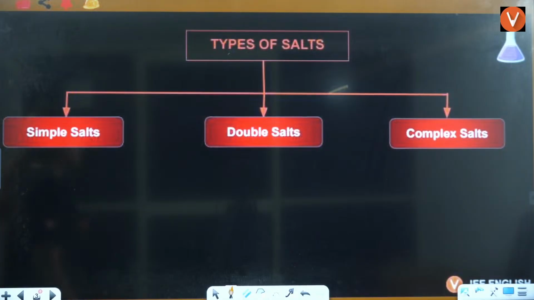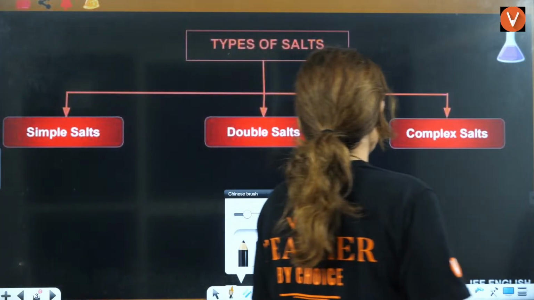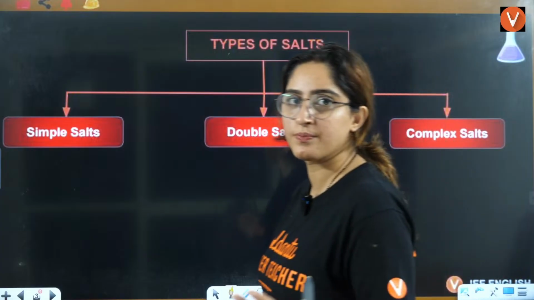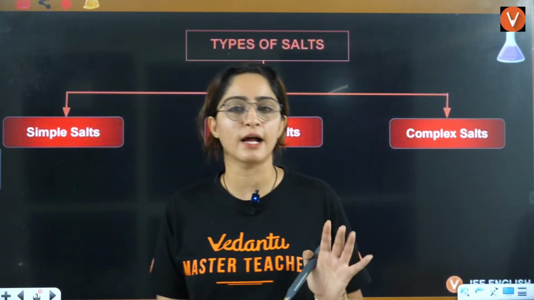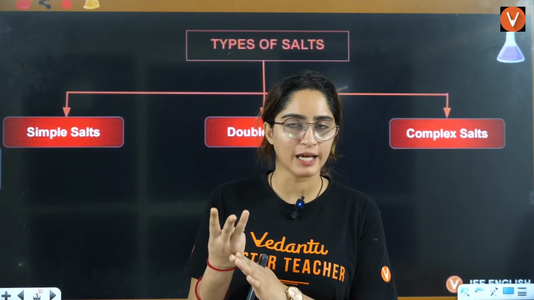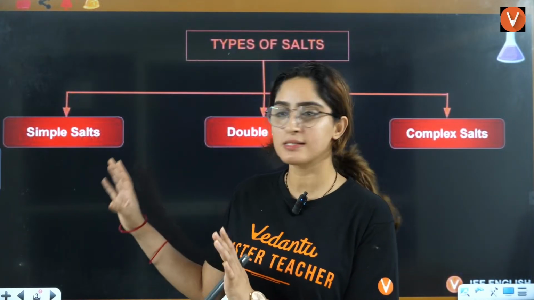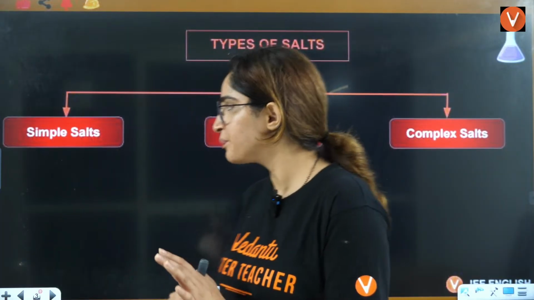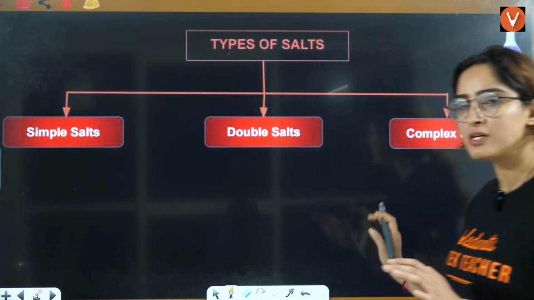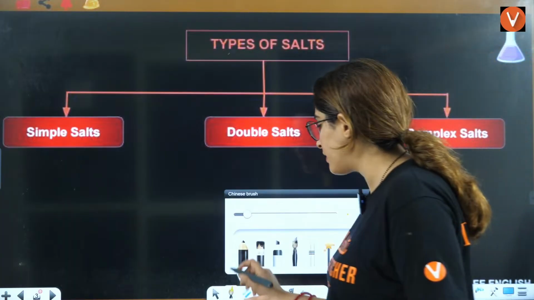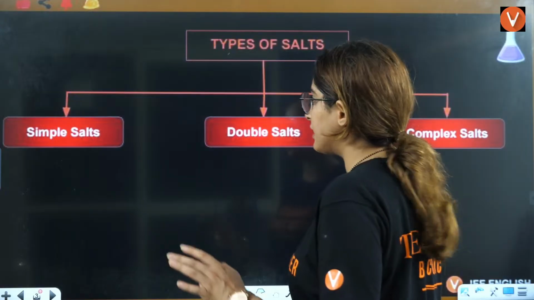Okay, now let's start. First thing is type of salts. What are the types of salts that you have? So in chemistry, we have a total of 3 types of salts. One is simple salts, then there are double salts, then there are complex salts. One by one we will study this.